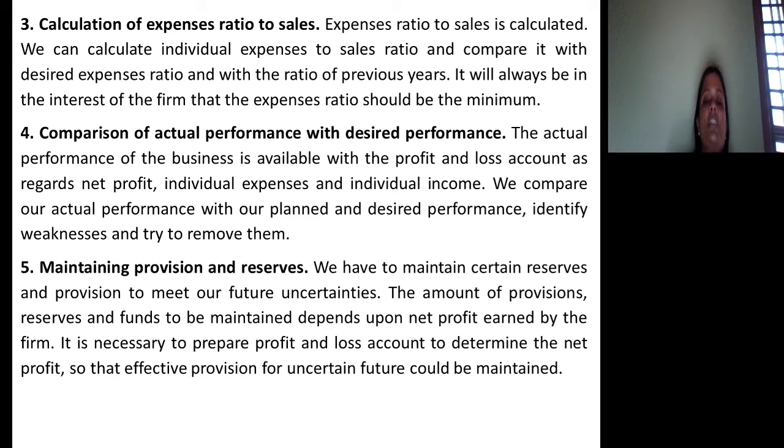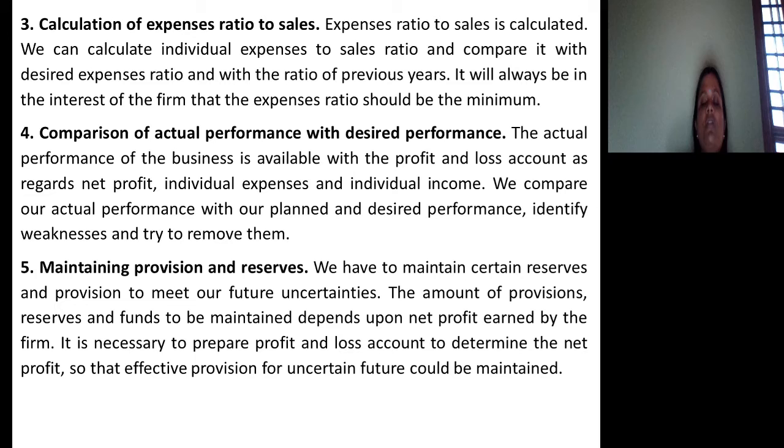Then there is the calculation of expenses ratio to sales. What exactly the expenses are in relation to sales will be calculated, which helps us to know the desired expenses ratio, and whether the expenses ratio increases over a period of time or not. It also helps us to compare actual performance with desired performance. If the actual performance of the business is available from the profit and loss account as regards net profit, individual expenses and individual income, we compare our actual performance with our planned performance to identify the weakness, and once we identify the weakness, we will try to remove it.